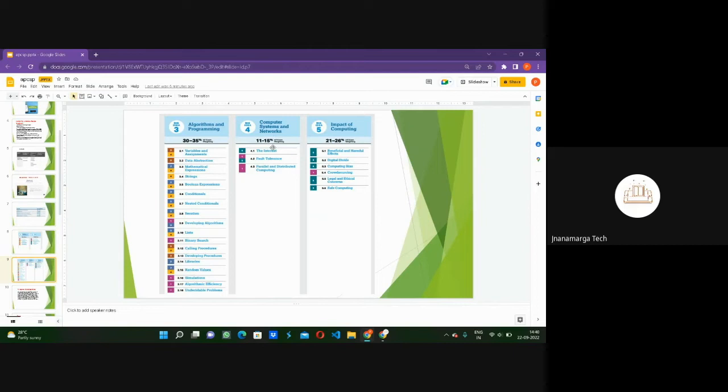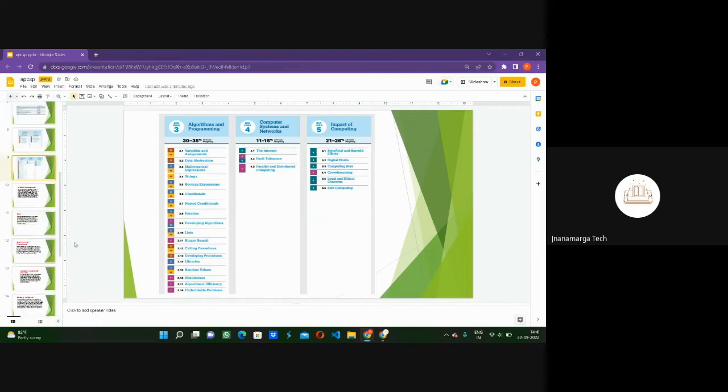The fourth unit is computer systems and networks. It has only three subunits: the internet, fault tolerance, and parallel and distributed computing. You have already heard about these before, I guess. And the fifth one is impact of computing, which has six subunits. The first one, beneficial and harmful effects of computing, that is, what the effects of computing are, both negative and positive. Second is digital divide. Third is computing bias. Fourth is crowdsourcing. Fifth is legal and ethical concerns. And the sixth one is safe computing. So we will study these six subunits in Unit 5.